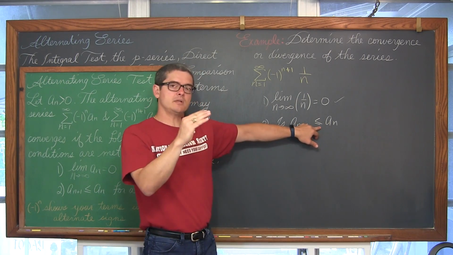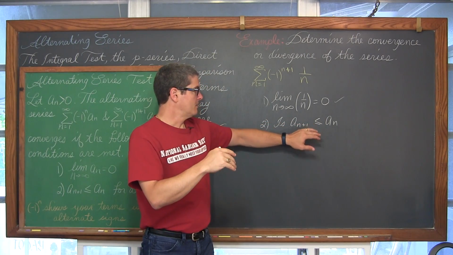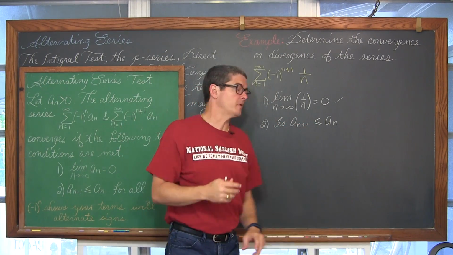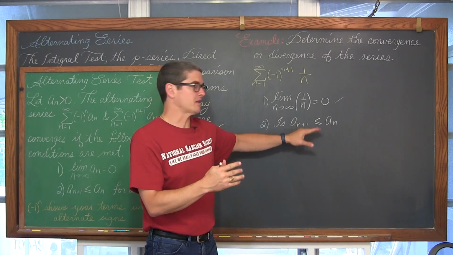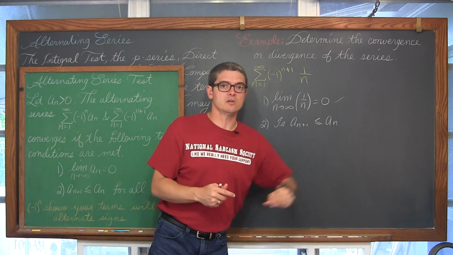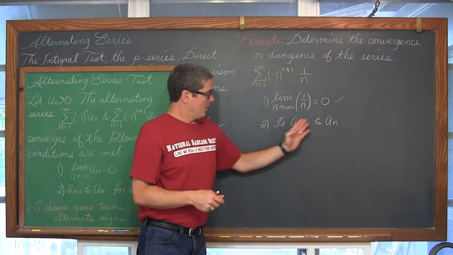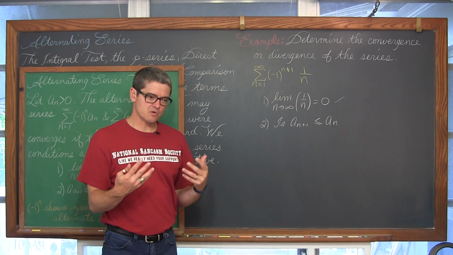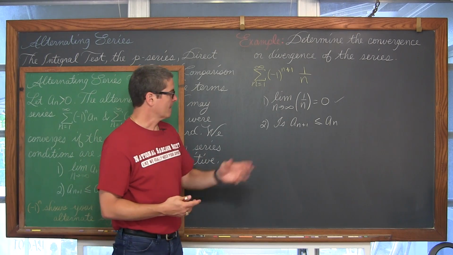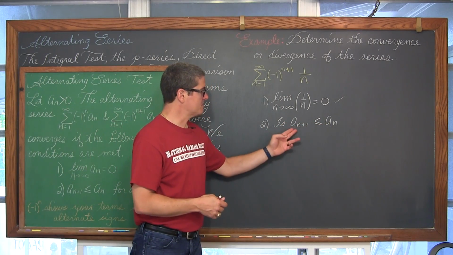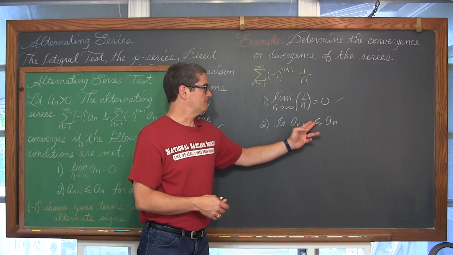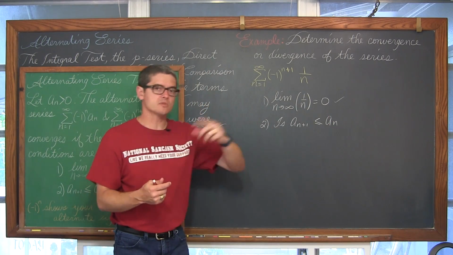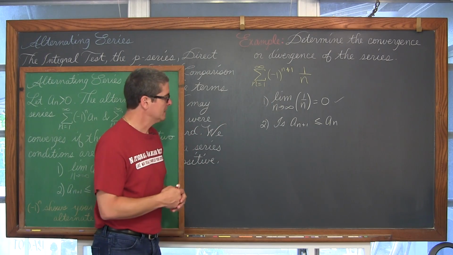Overall, we need to have the a sub n term decreasing, but you might have a couple of terms, maybe in the beginning, like the first and second term are equal, and then they start to decrease. So we have two ways of showing that this a sub n term is a decreasing sort of function. With this notation here, is the next term in the series or sequence less than or equal to the previous one? It's a sequence of terms. A series is when you add up all of them.